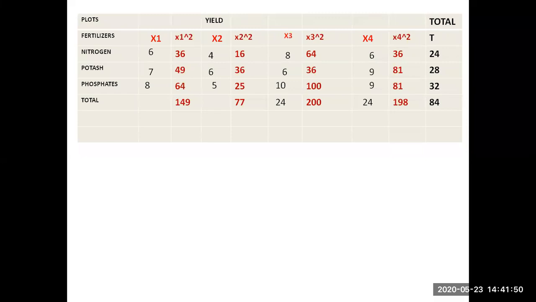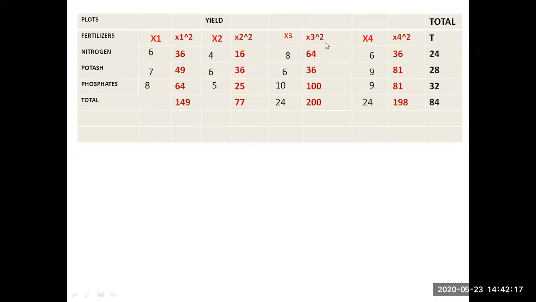Whichever fertilizer you use, you are getting the same yield, the same output. One more thing we have to discuss. X1 is one type of land, X2 is some other land, X3 is some other land, X4 is some other land. So we have to discuss the lands also. X1, X2, X3, X4. Is there any difference between the lands?